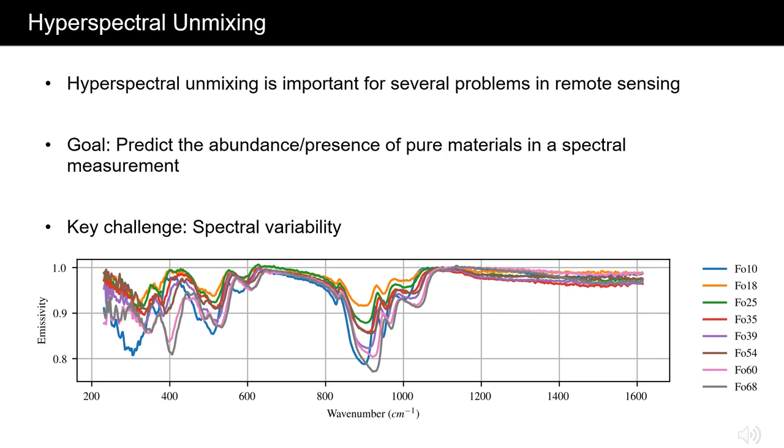measurement. One of the key challenges facing this unmixing is the presence of spectral variability, where the spectra of various materials can change subtly due to a variety of factors. Here we show an example of this spectral variation for the same pure material, olivine.